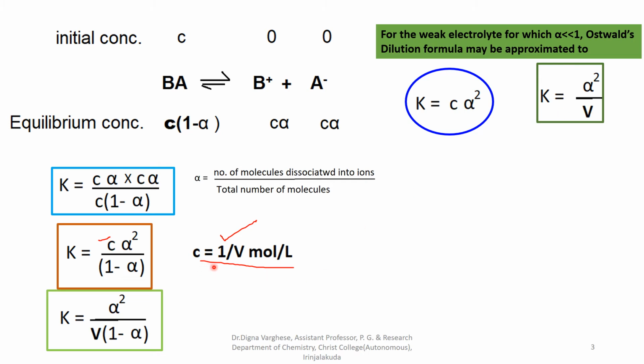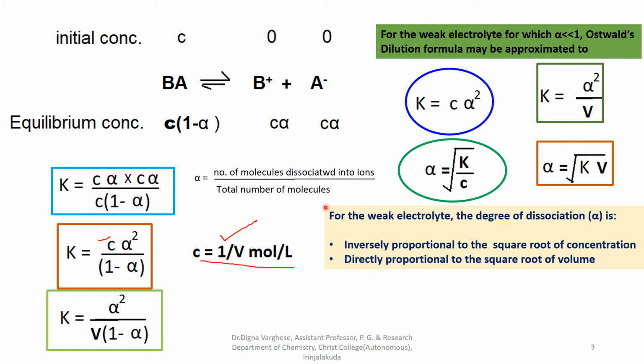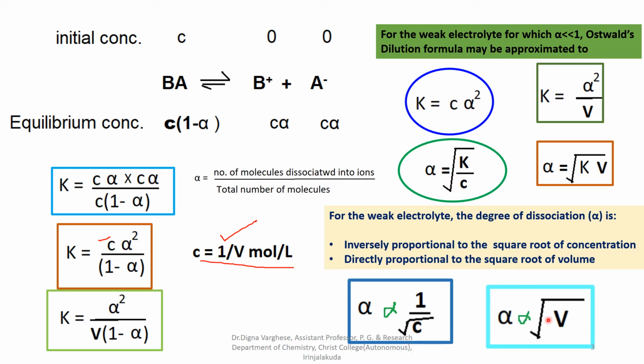Or alpha is equal to square root of K by C, or alpha is equal to square root of K into V. So for the weak electrolyte, the degree of dissociation alpha is inversely proportional to the square root of concentration, or directly proportional to the square root of volume. So for a weak electrolyte, the degree of dissociation is inversely proportional to the square root of concentration, directly proportional to the square root of volume.